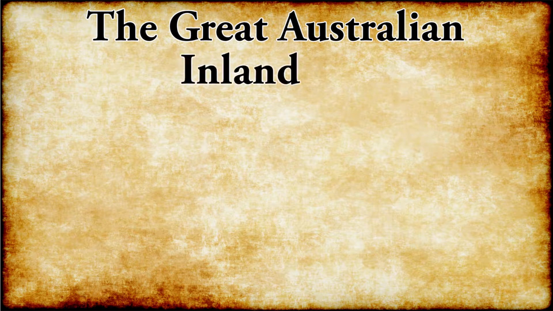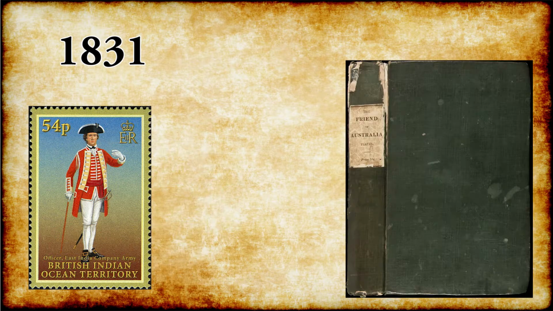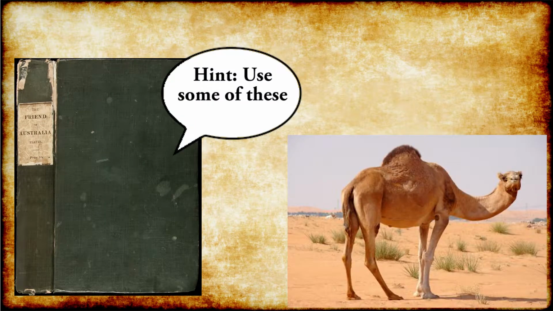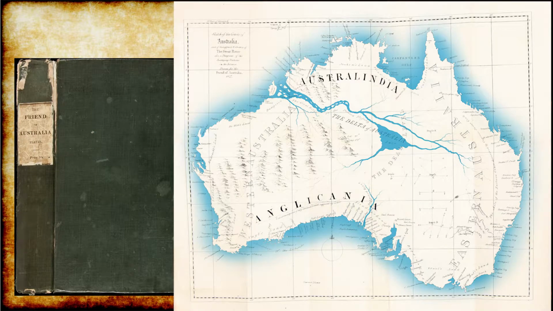The Great Australian Inland Sea. In 1831, Thomas Maslin was compiling a book named The Friend of Australia, discussing tactics on how best to approach exploration of this vast continent. In this book, he provides a map which is, to put it politely, a bit wrong.